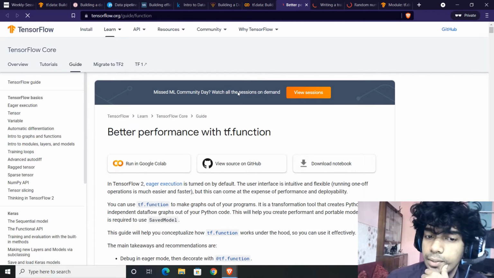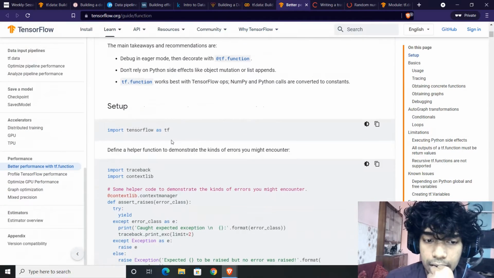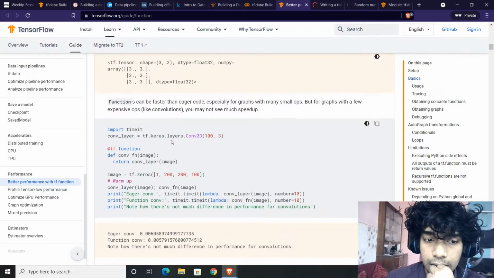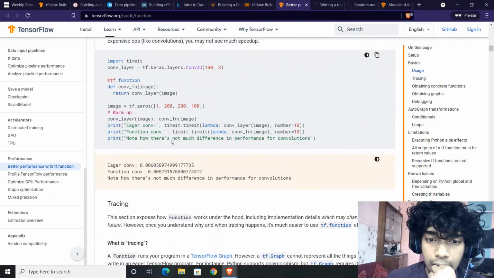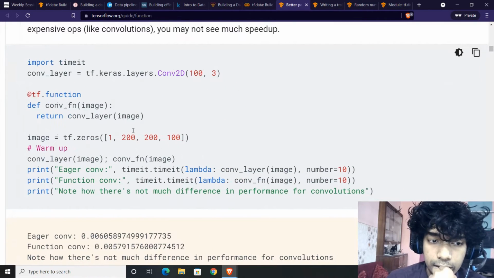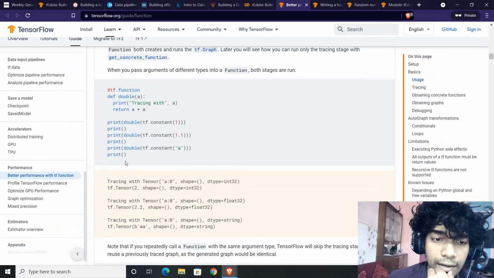This particular guide talks about better performance with TF function. The official notebook and official guidelines talk about TF function and a convolution function. They are usually speed boosts. I don't have this particular example.